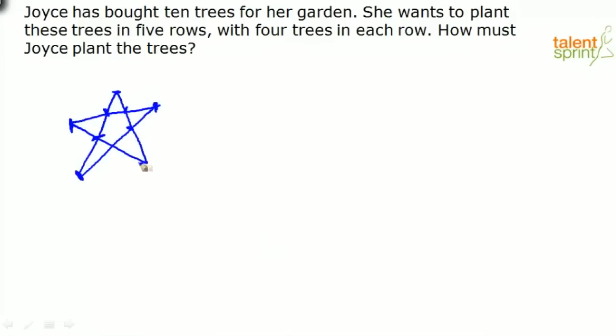Third row. As I said, this is a brain teaser. I just took this question so that it will be interesting for us to try it out. So these are the ways. If you place it along the edges of a 5-pointed star, you get the pattern that Joyce wants. Right? Okay, I hope it's clear.